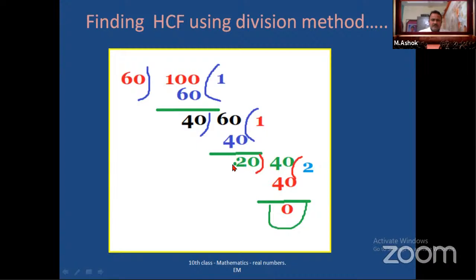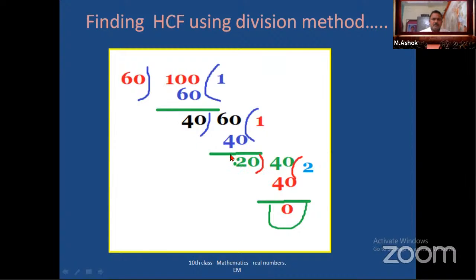Again, with this 20, divide the divisor 40. Continue this process till you get the remainder 0. You have to continue the same process up to the remainder 0. So look here, 40 divided by 20, the remainder is 0. Whenever we get the remainder 0, the divisor, here the divisor is 20. This 20 is called the HCF of the given two numbers.